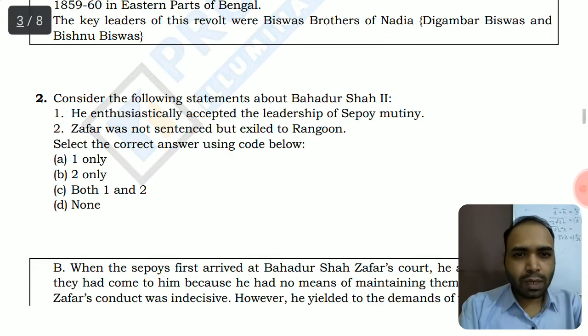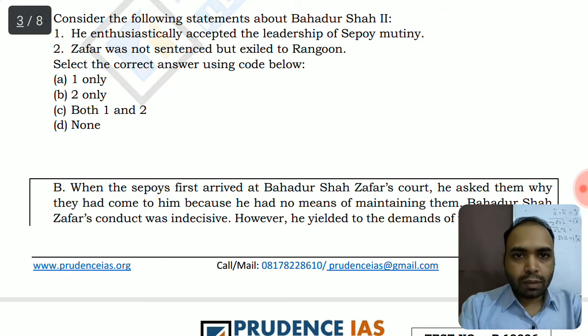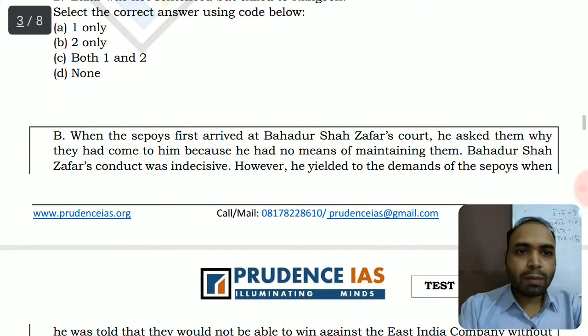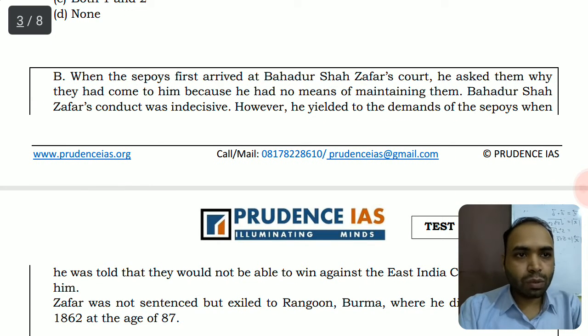Now let's read the explanation. The answer is B, two only, obviously. When the Sepoys first arrived at Bahadur Shah Zafar's court, he asked them why they had come to him because he had no means of maintaining them. This means he was no longer interested in fighting the British Empire. Bahadur Shah's conduct was indecisive.